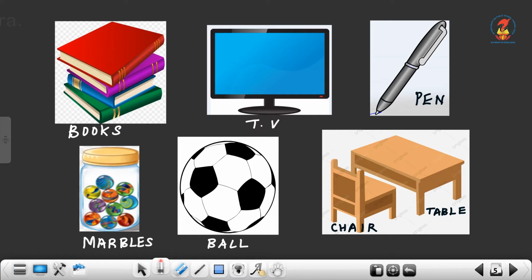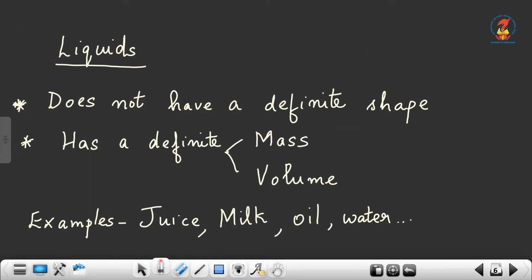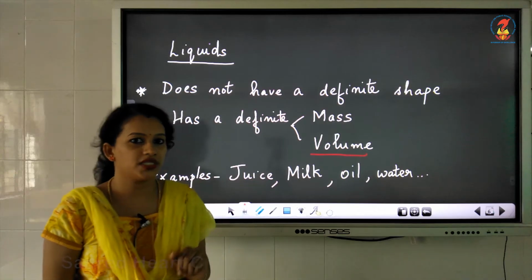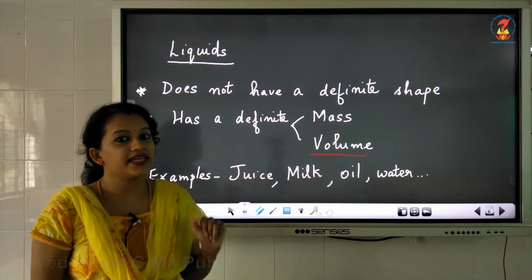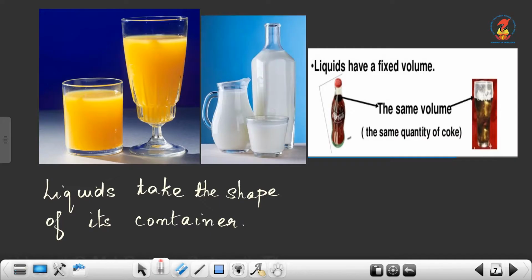The next state of matter is liquid. Liquid does not have a definite shape, but it has a definite mass and a definite volume. Examples of liquid are juice, milk, oil, water, etc. These are examples of liquids.